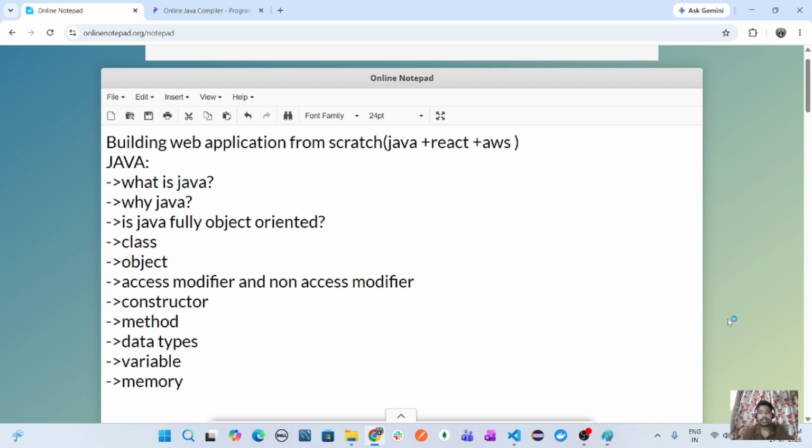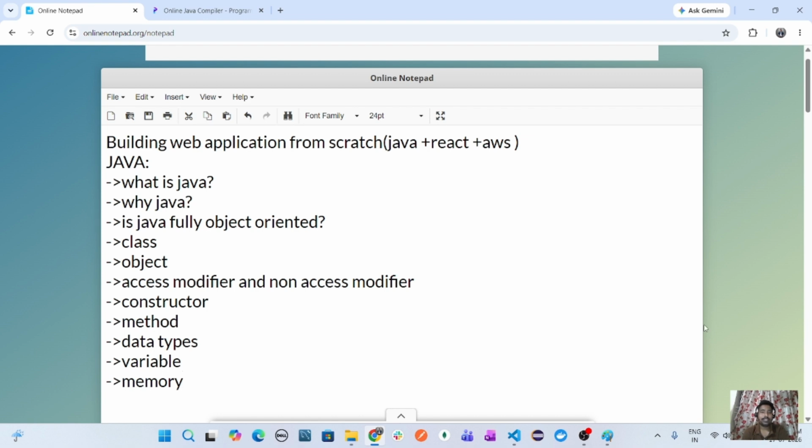I'm a Java full stack developer, currently using Java Spring Boot microservices and React TypeScript. And for cloud, I'm using AWS. Today, I'm going to explain from scratch what is Java and how it differs from other programming languages and how we build a Java program. And later, we'll go on to create a web application using Java Spring Boot microservice, React, and AWS.